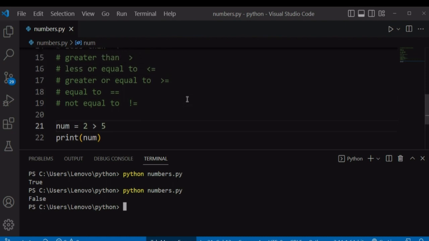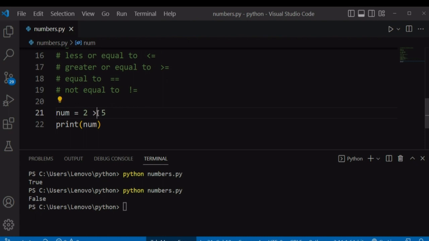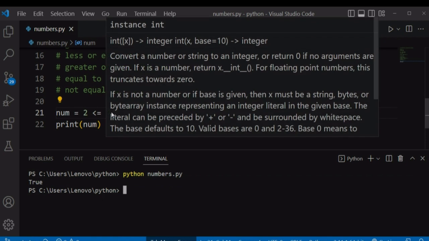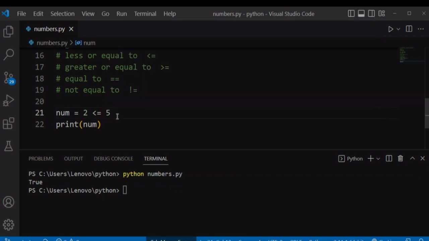You can also use the other operator, less or equal to. You can check if 2 is less or equal to 5. It will return true because 2 is less than 5. Let's check if 2 is less or equal to 1.